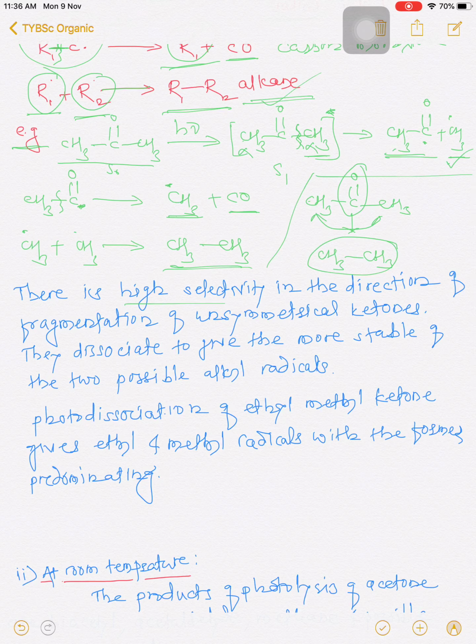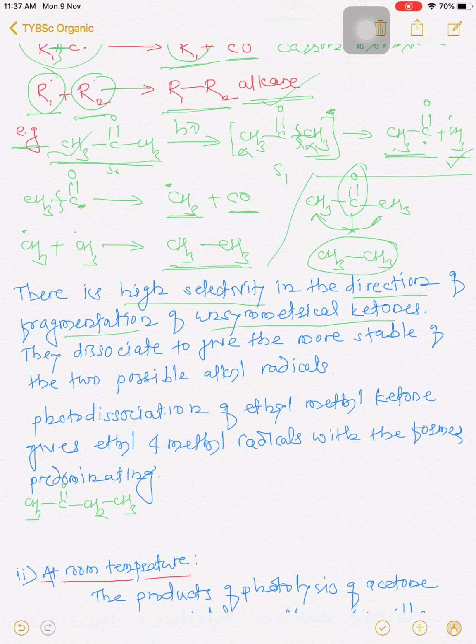There is high selectivity in the direction of fragmentation of unsymmetrical ketones. So this molecule is a saturated symmetrical molecule. But if there is an unsymmetrical molecule, I will write here the unsymmetrical molecule, CH3, CO, CH2, CH3.